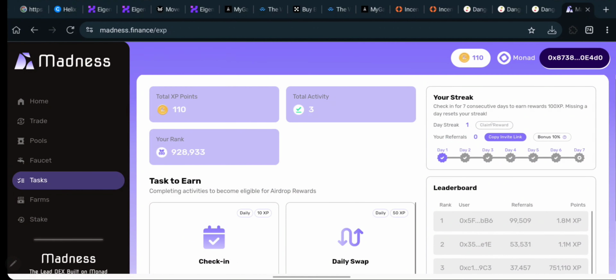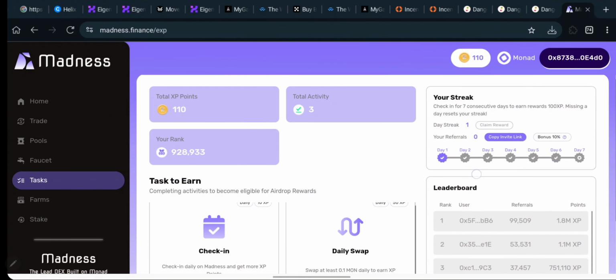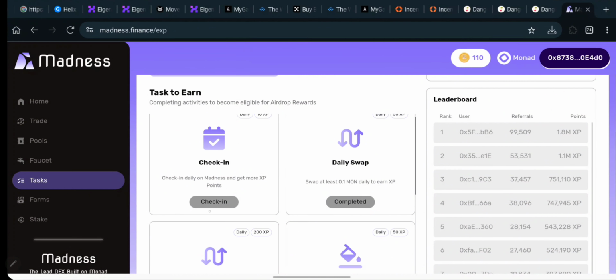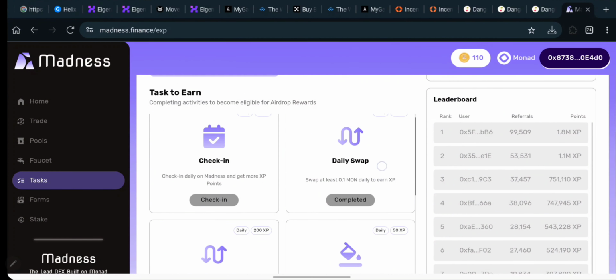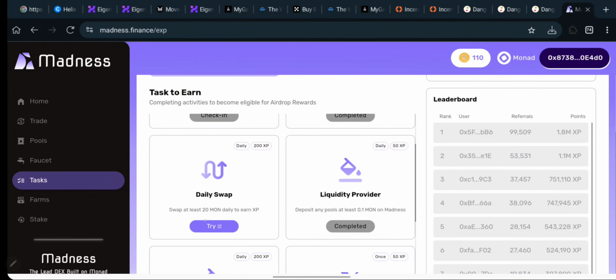All right, so looking over here right now, this is where you can even earn more by getting to come over here every day and of course check in. To be able to check in, you need to come over here and just click on check in, and you'll be checking in successfully. And also we have daily swap, but this daily swap is when you have swapped about 0.1 mon every day to actually claim 50 XP. Scrolling down a little bit, you can see if you swap up to 20 mon daily, you get 200 XP, and if you add liquidity, you also get 50 XP for that.